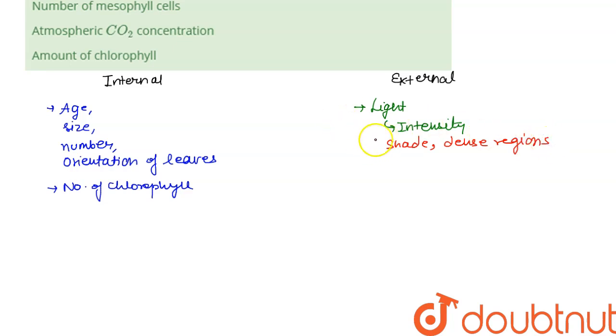If the intensity of light for those plants is low, then the rate of photosynthesis will also be low, whereas if it is high, then the rate of photosynthesis will be high as well. The second factor for light is the wavelength of light that is reaching our plant.